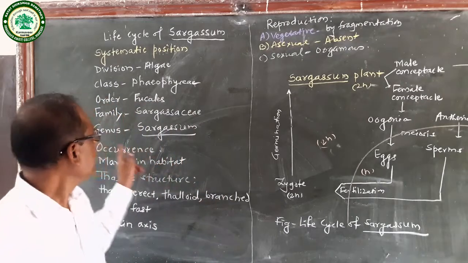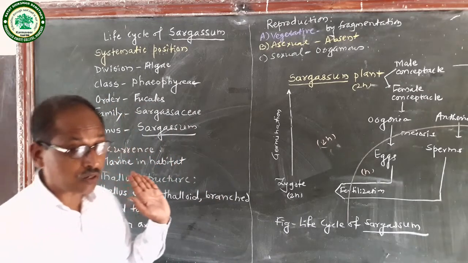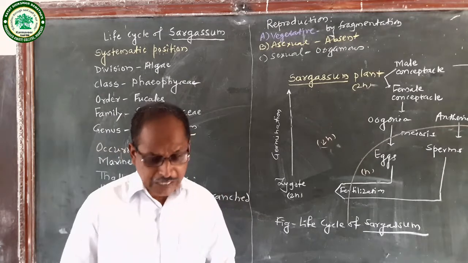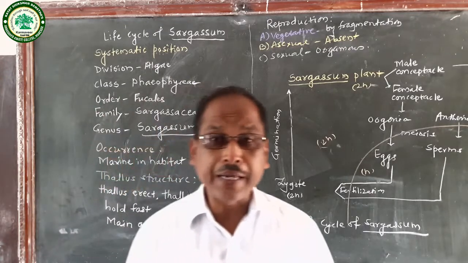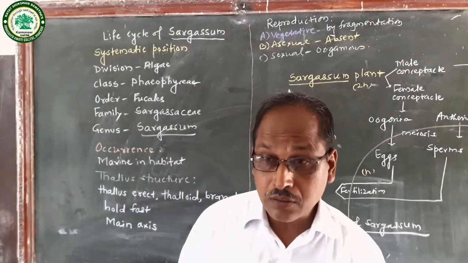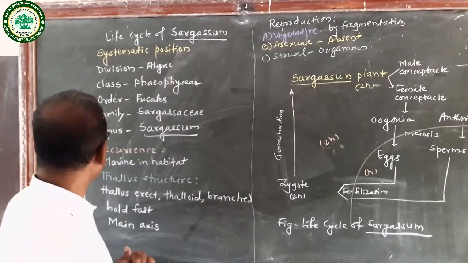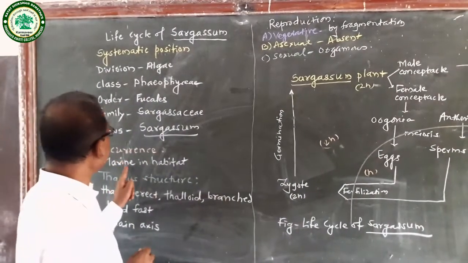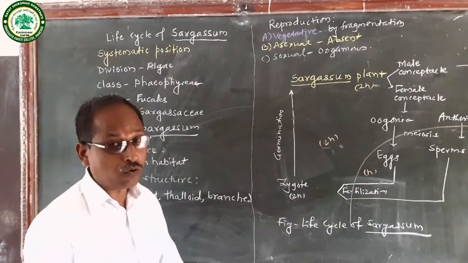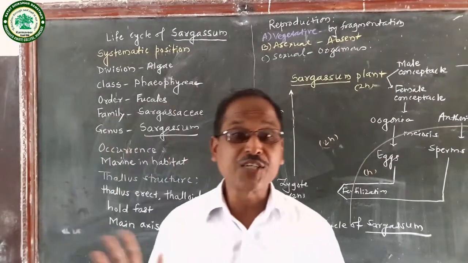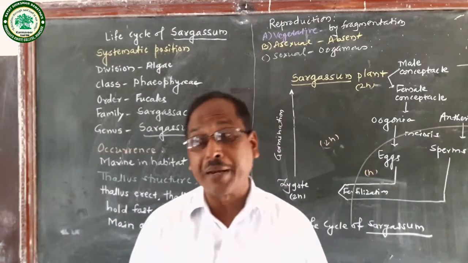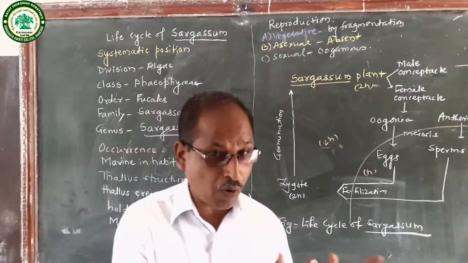The next point, occurrence. Sargassum is found in marine water, sea water. The occurrence is marine habitat. It is found especially on the east coast of India and west coast of India.